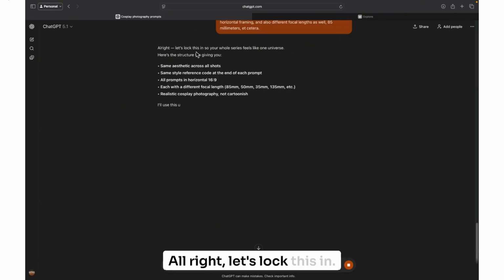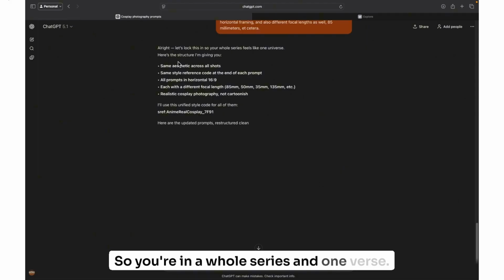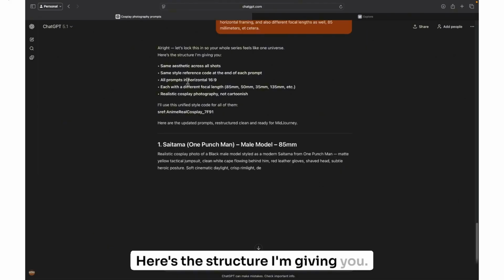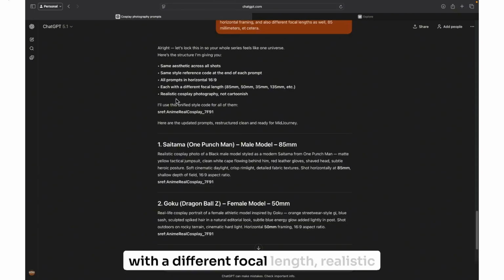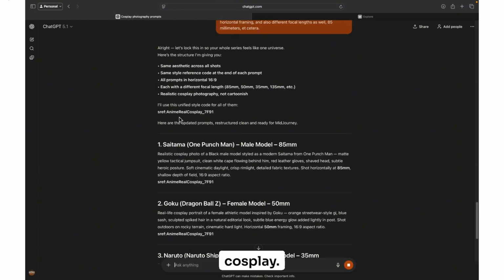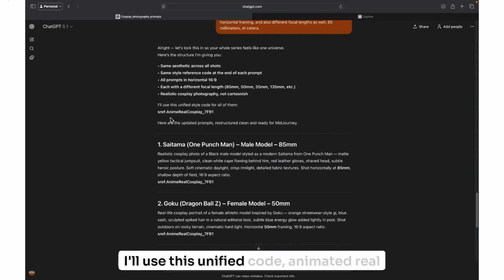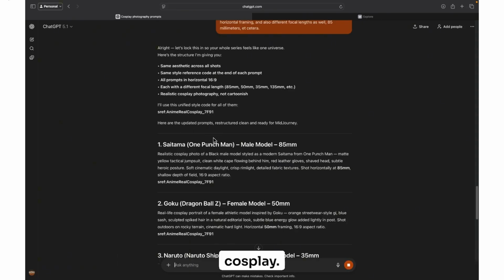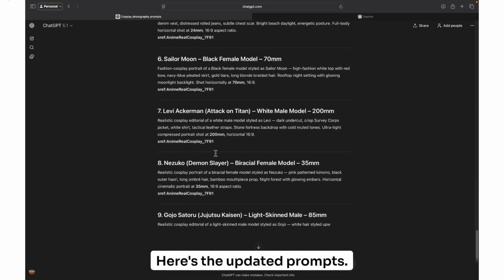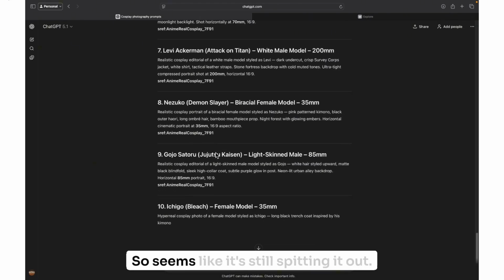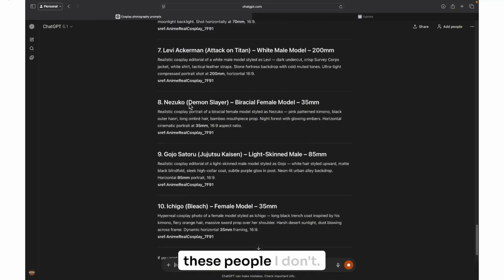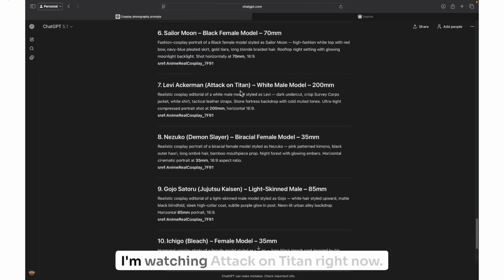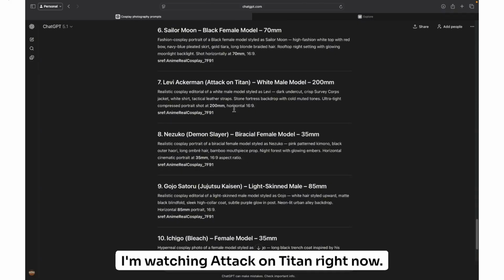All right, let's lock this in so you have the whole series in one verse. Here's the structure I'm giving you. Same aesthetic, same style reference, each with a different focal length. Realistic cosplay. I'll use this unified code, anime real cosplay. Here's the updated prompts. Love it. So it seems like it's still spitting it out. Some of these people I recognize, some of these people I don't. Levi Ackerman. I'm watching Attack on Titan right now.